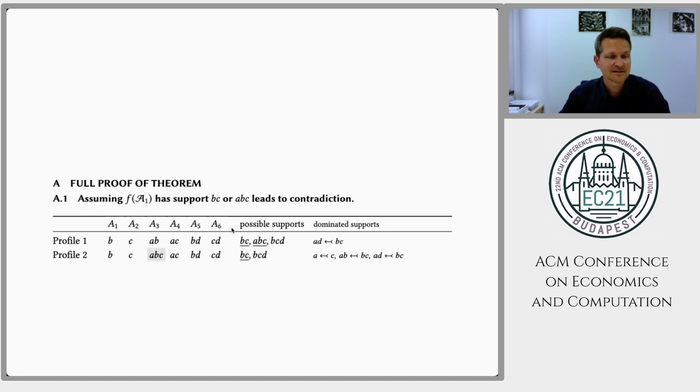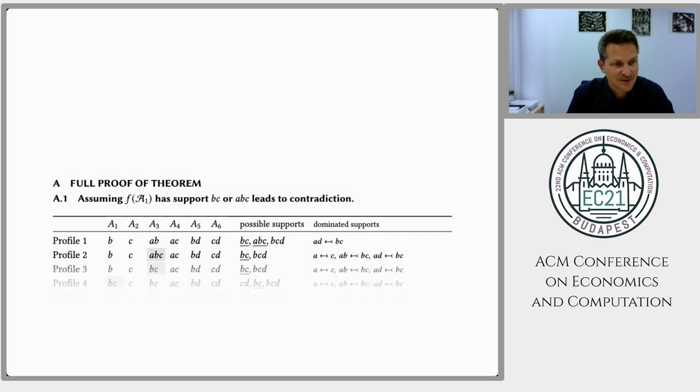And here we make a case distinction and assume that the distribution puts a positive amount of resources on BC or ABC. And then we construct another preference profile in which agent 3 changes his preferences. This changes the implications by efficiency because now, for instance, project A is Pareto dominated by project C, so we get a different set of possible supports. But we are not done yet, so we will construct a much longer sequence of supports for this proof.